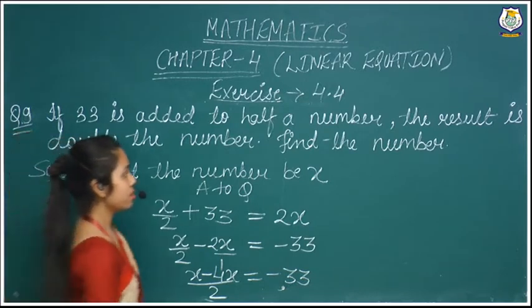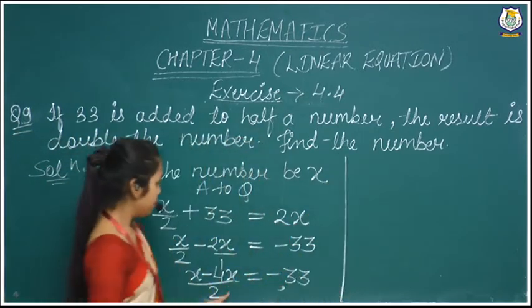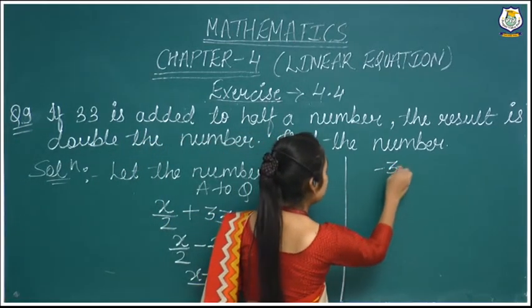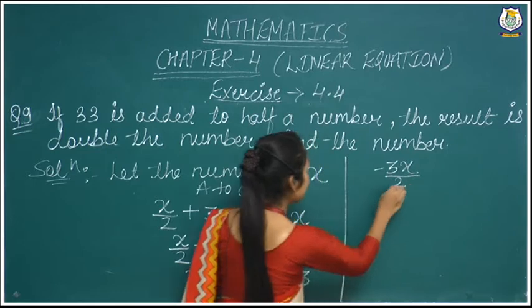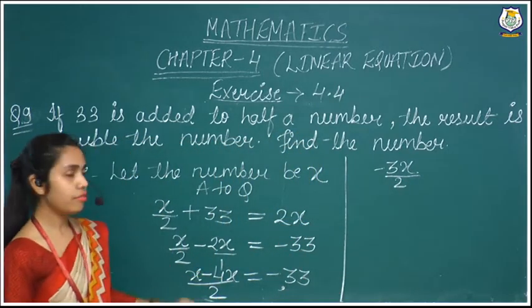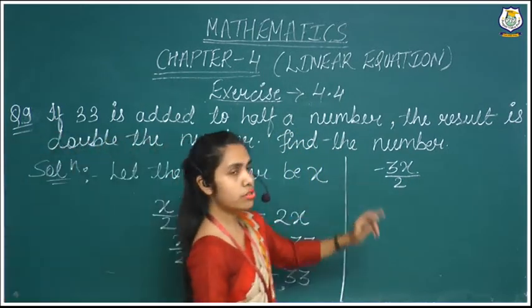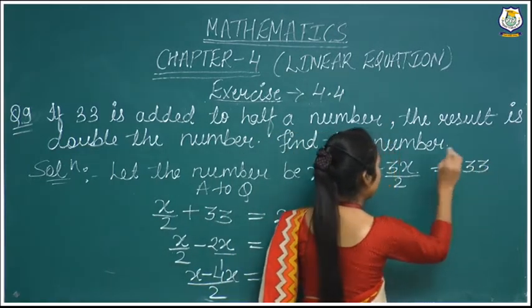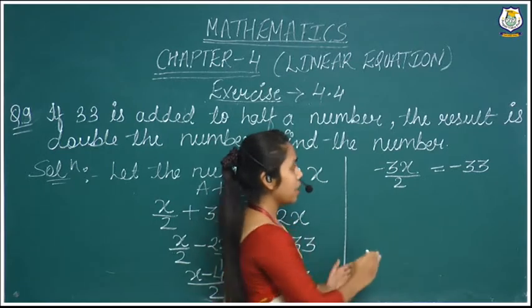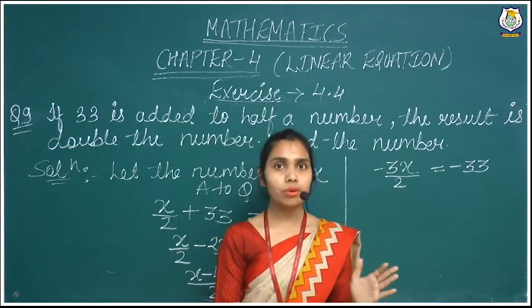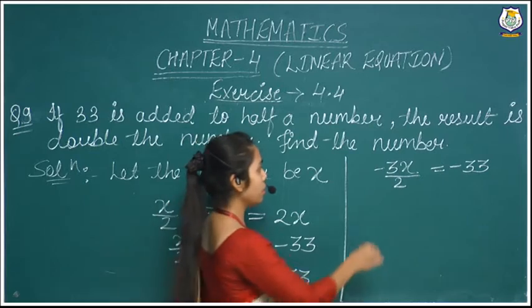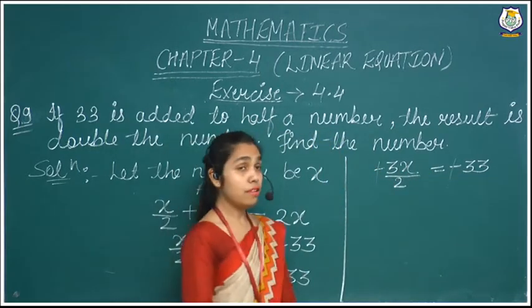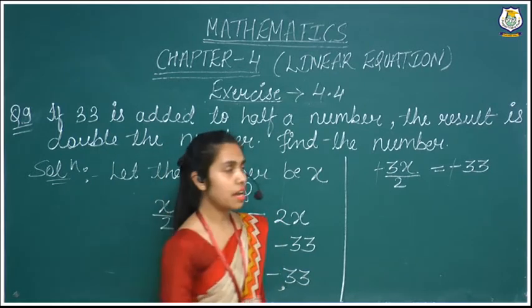Now we will have to subtract. 4x is subtracted from x. How much are we getting? Minus 3x. Why? Because 4 is the greater number and 4 is having the minus sign. So here also we are getting the minus sign. That is equal to minus 33. Right? If we are getting the minus sign on both the sides, then the signs will cancel each other. Here also minus will cancel minus, if we write it on both the sides, then only.